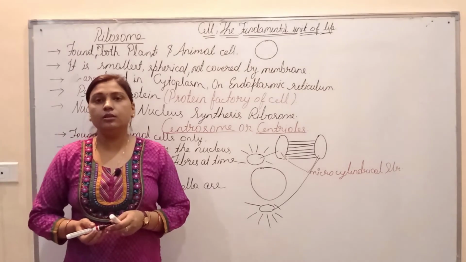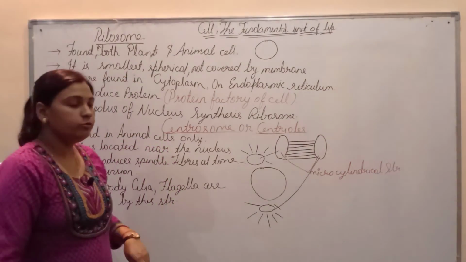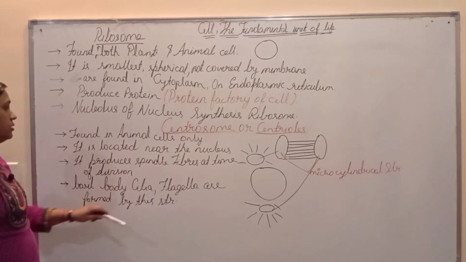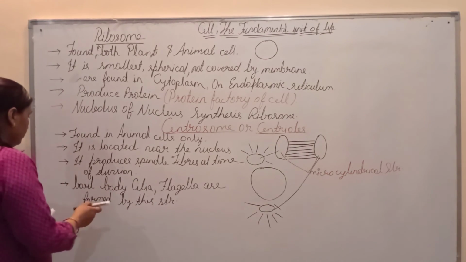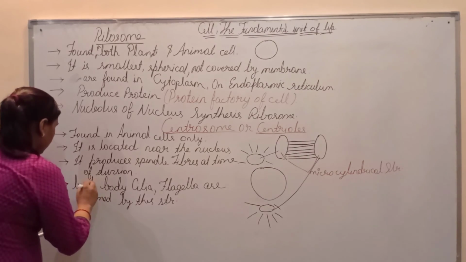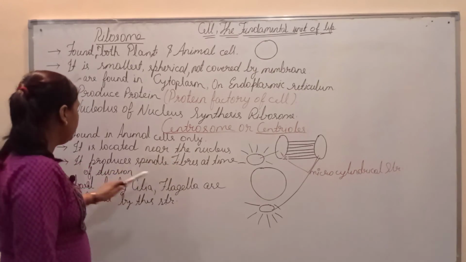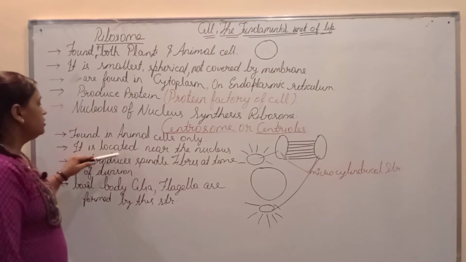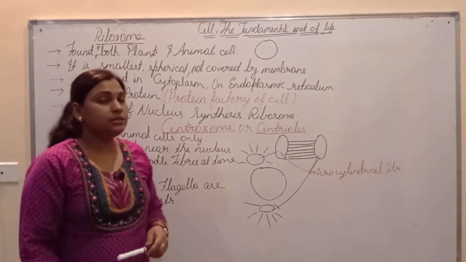Cilia and flagella, that are the basal bodies and also thread-like structures, are produced by the centrosome and centrioles, and it also produces spindle fibers at the time of cell division. It is located near the nucleus, found in animal cells only.